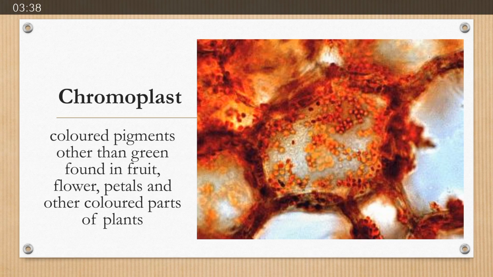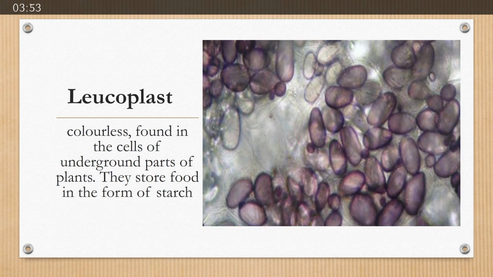The next type of plastid is chromoplast, which contains many colored pigments which are not green and are found in the colored parts of the plant, like fruit, flower, petal, etc. The next is leucoplasts. They are colorless and found in the cells of the underground parts of the plants, and the function is the storage of food in the form of starch. All of the excess food prepared by a plant is stored in the underground parts, in leucoplasts.